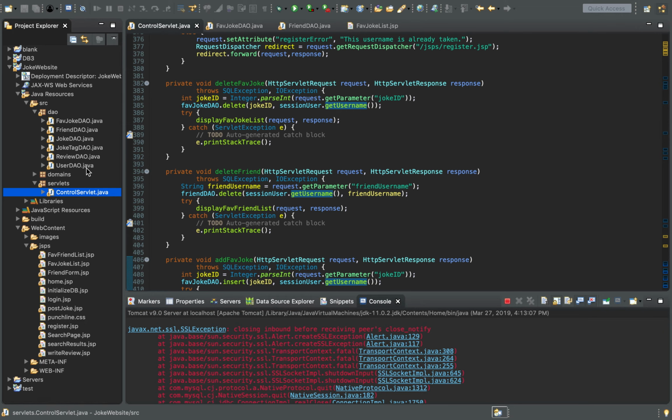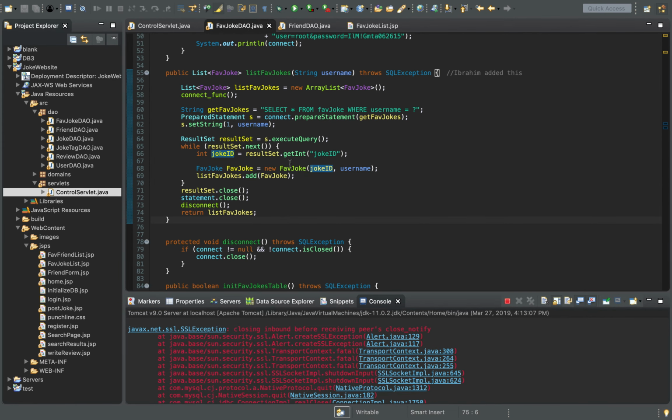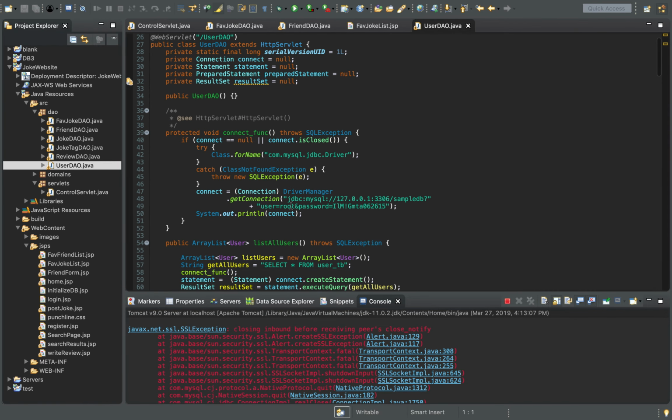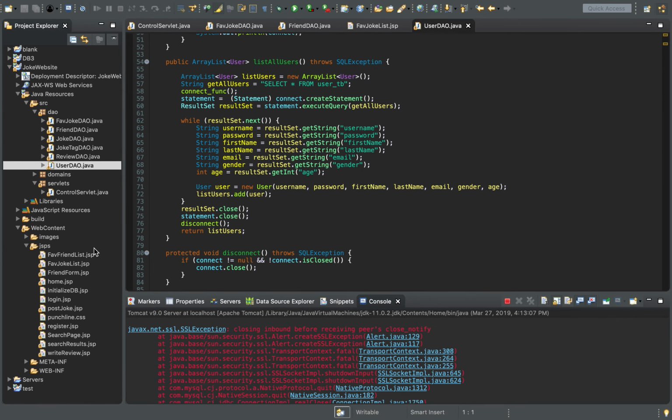Before I get started, we had some updates that we made following part one. We were getting errors on our DAOs when we tried to declare our foreign keys. So I have them commented out here. I'm going to remove these, but these statements weren't working, and Salwa actually helped us. She told us it's because we're dropping our tables. So in our user DAO, since that's the main foreign key that's referenced, we decided to initialize that last.